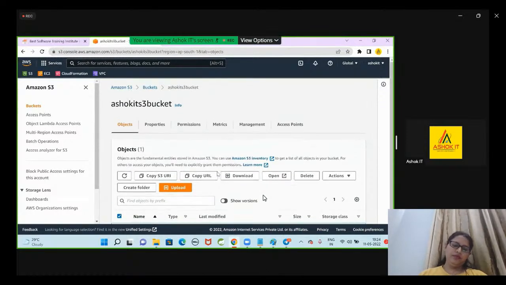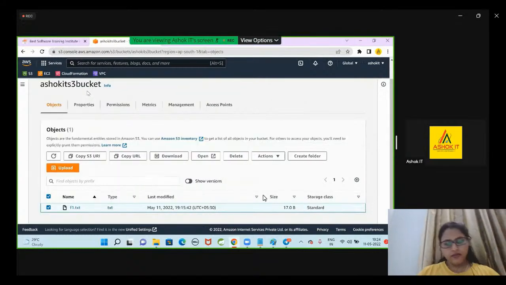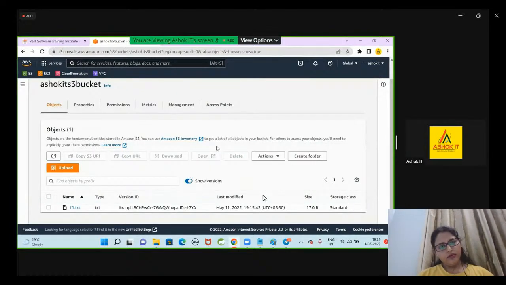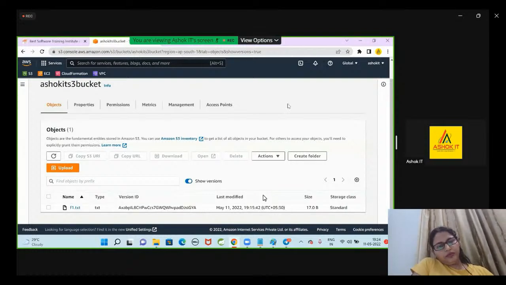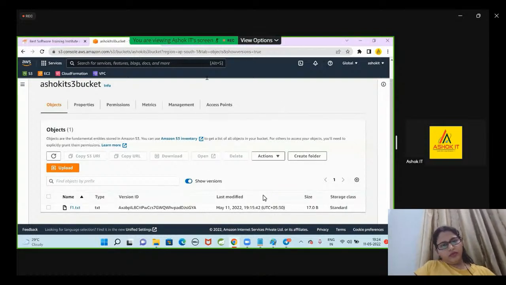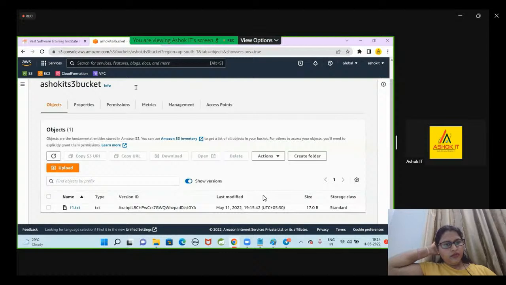Okay. Now here, there is an option called show versions. Now f1.txt is available. Can you see there is a version ID? Whenever you enable versioning for the bucket, then for every object, for every upload, one version ID will be generated.